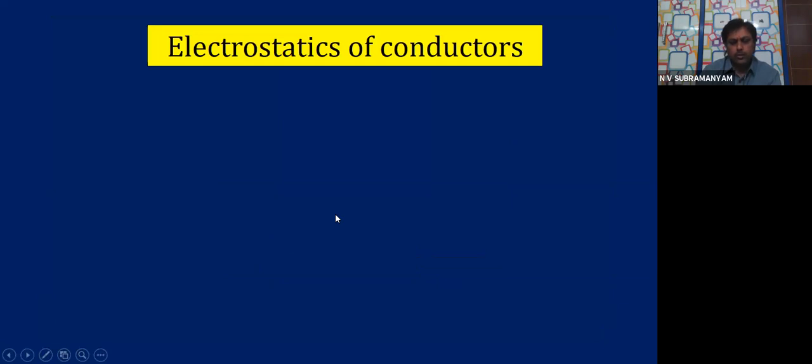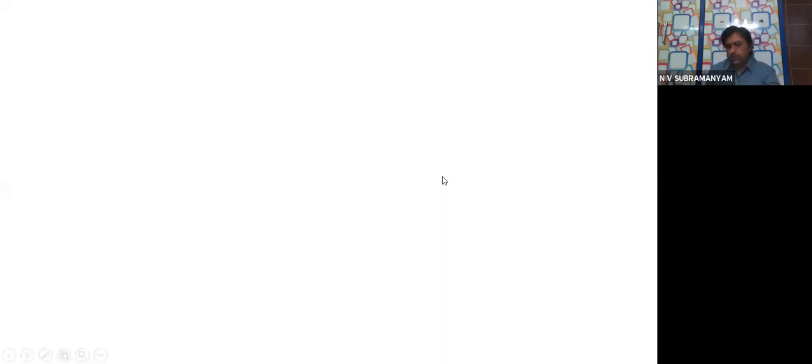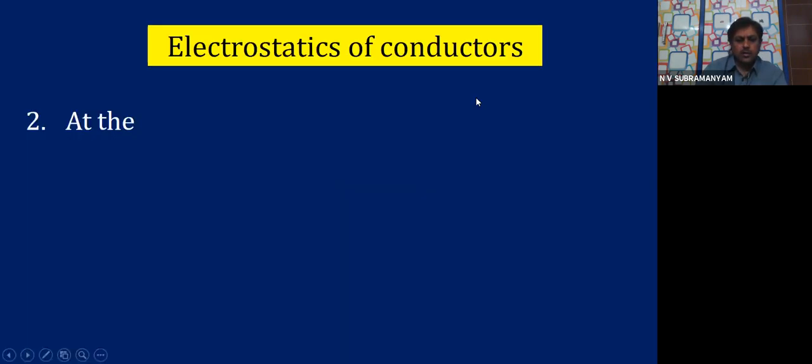So I hope you understood one very major point. What is that major point? Inside any conductor, the electric field will always be equal to what? Zero, children. No electric field exists inside a conductor. I hope you understood the first point.